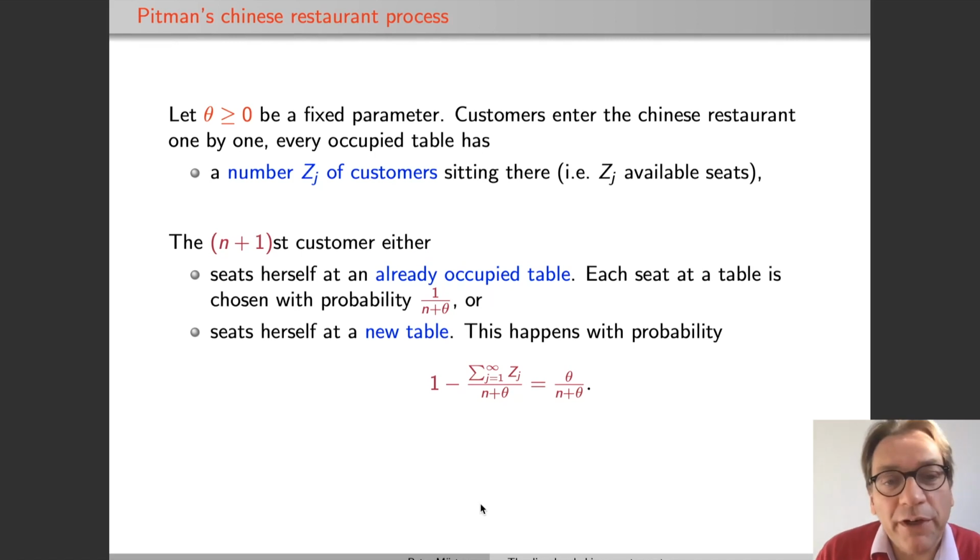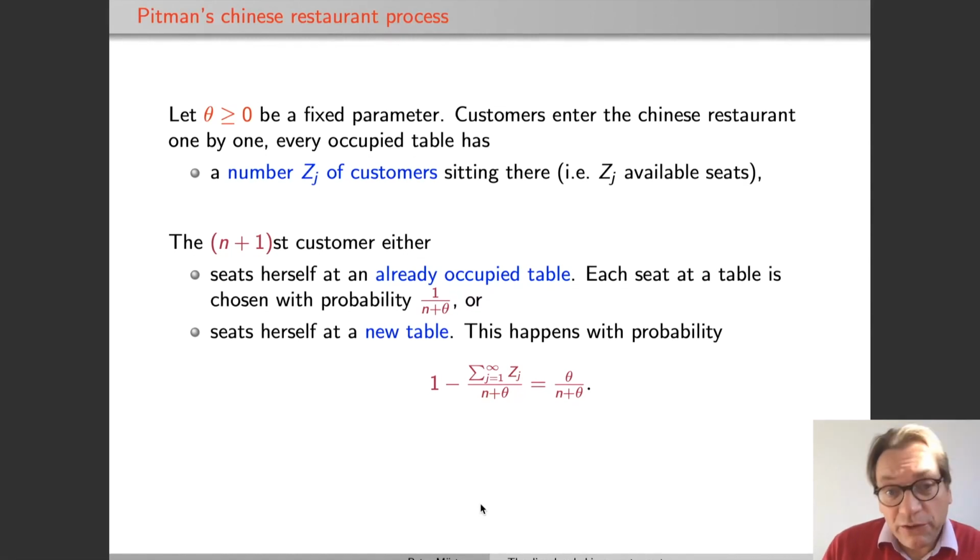So this customer enters the restaurant, and then she seats herself either at an already occupied table, and this is done in such a way that every seat at all has the same probability of being chosen, and this probability is 1 over n plus theta. So theta is our parameter, n plus 1 is the number of the customer. She sits at a table with Zj customers with the probability Zj divided by n plus theta, because there are Zj seats, each one has a probability of 1 over n plus theta to be chosen.